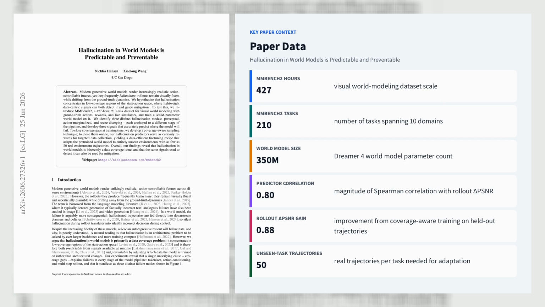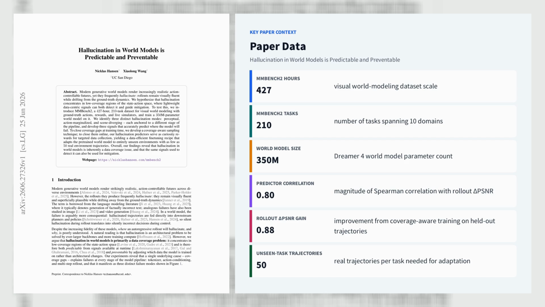For mitigation, they reweight sampling to be uniform across tasks rather than frames, which improves rollout fidelity by 0.88 decibels and lowers all 3 normalized hallucination signals. They also use the predictors as curiosity rewards for online data collection, where only 50 real trajectories per task adapt the pre-trained model to entirely unseen environments. On 10 unseen tasks, closed-loop MPC performance rises from 0.276 to 0.325 with curiosity-driven data, compared with 0.118 for a random policy and 0.362 for expert or human data, showing that predictive hallucination signals can be turned directly into data-efficient control improvements.